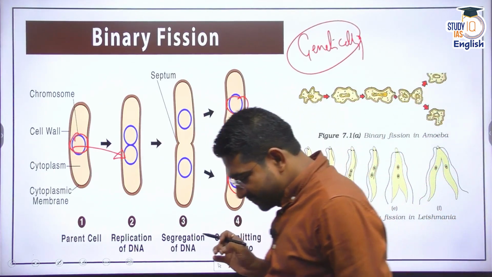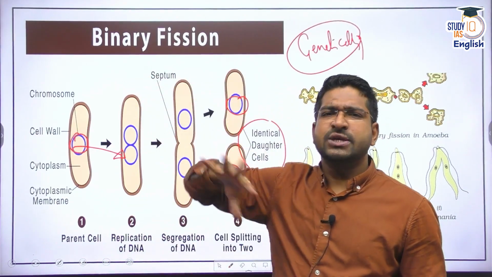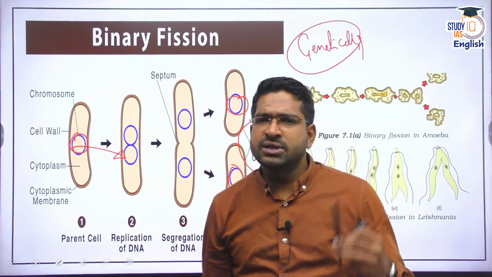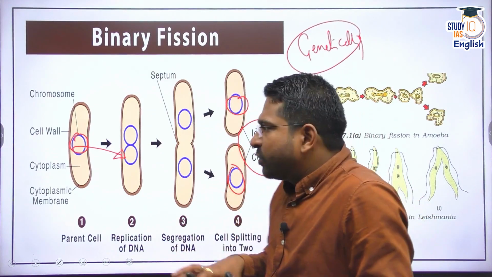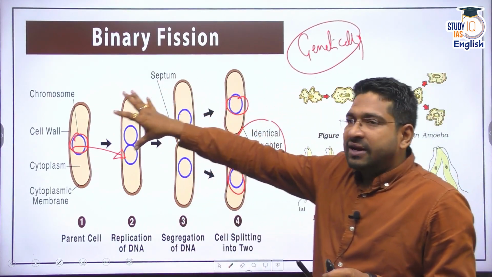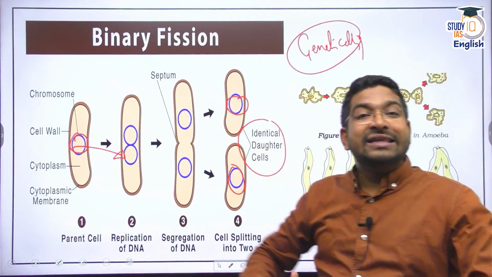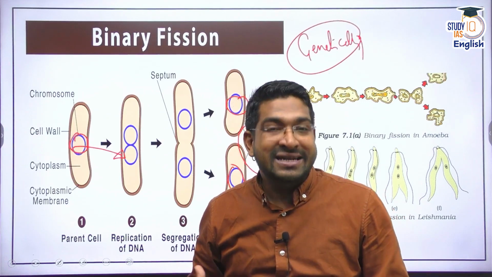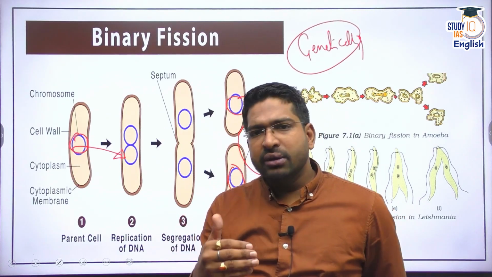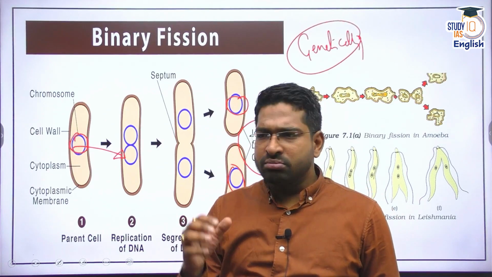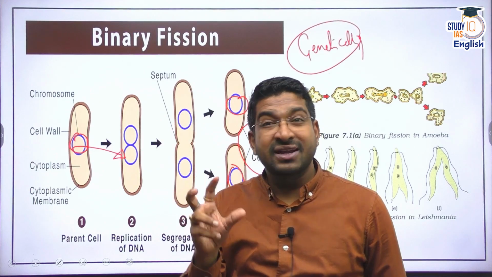Now, the question is, sir, when do these processes happen? For example, when does asexual reproduction happen? That is a question that sometimes comes to aspirants' minds. See, that information is again in the specified DNA of this cell, and that information is dependent on the favorable conditions that the cell achieves. For example, for a bacteria, when do they divide? When do they undergo binary fission? At the maximum, that means maximum reproduction happens when there are certain favorable conditions.